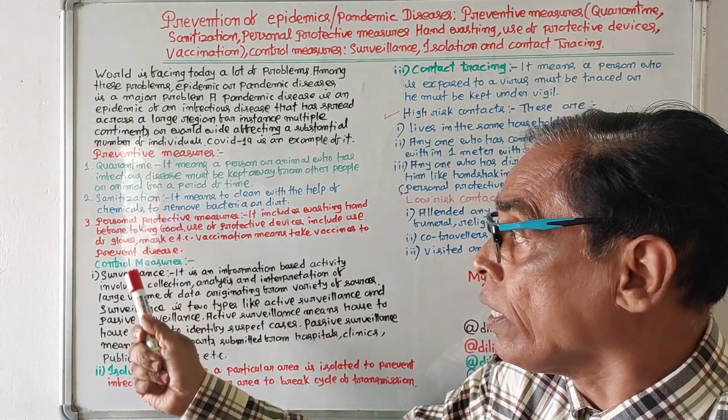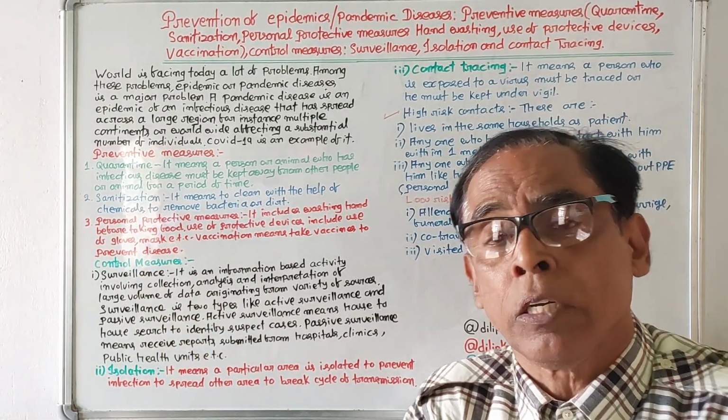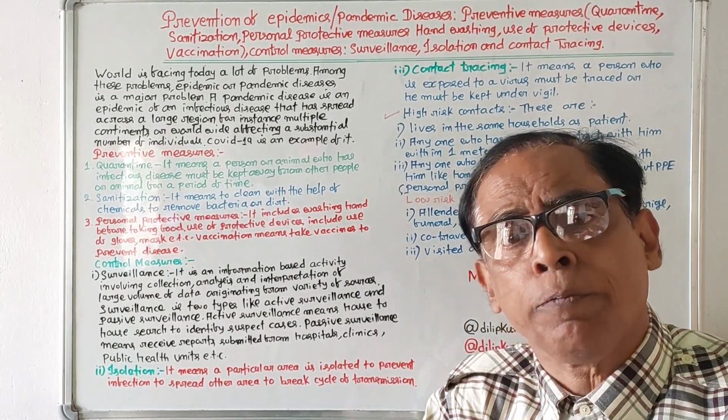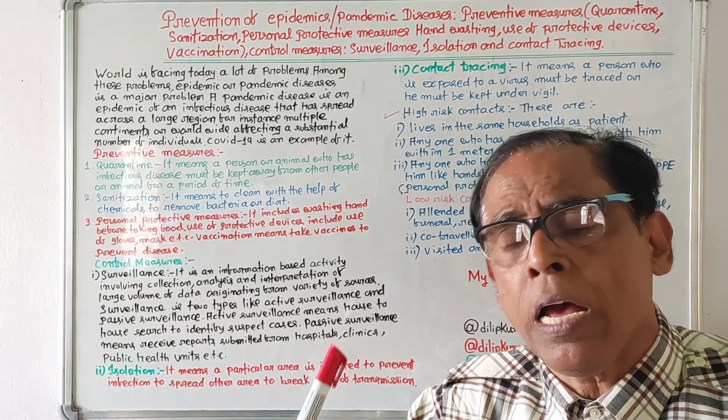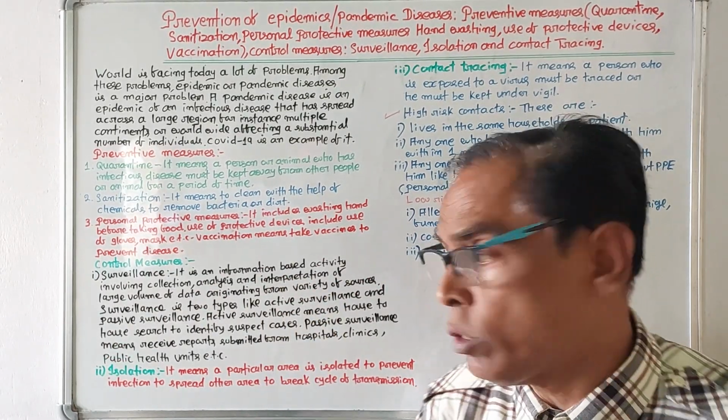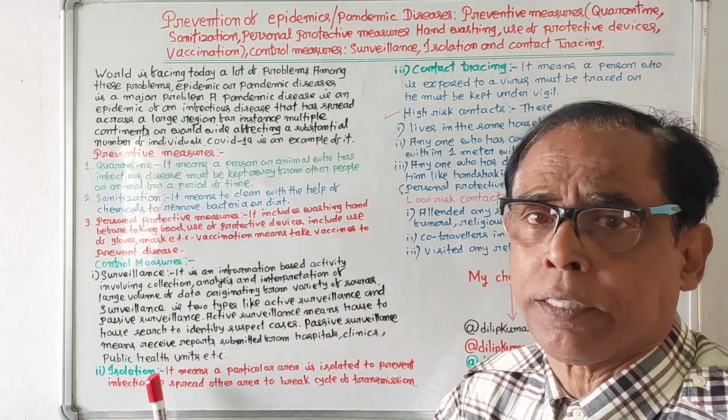So this is known as the first control measure, surveillance. Surveillance means collection of data, analysis of data and interpretation of data. By this, a pandemic disease can be controlled. Number 2, isolation.